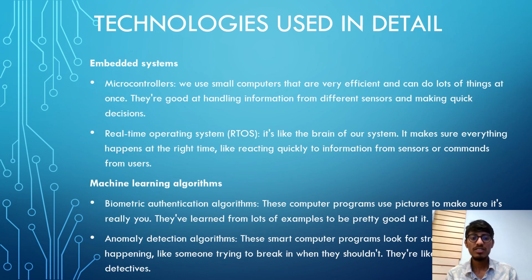For the embedded systems, we use a microcontroller. It is very efficient at handling the different sensors and making quick decisions. For machine learning, we use a biometric authentication algorithm and an anomaly detection algorithm, which can easily learn from lots of examples from previous data, and we trained the models.